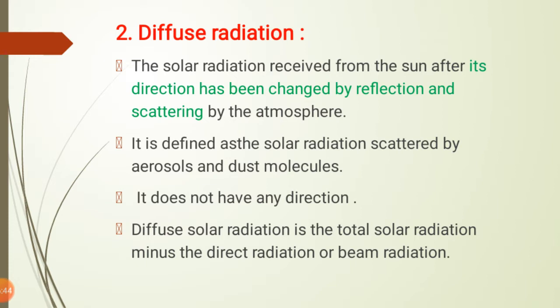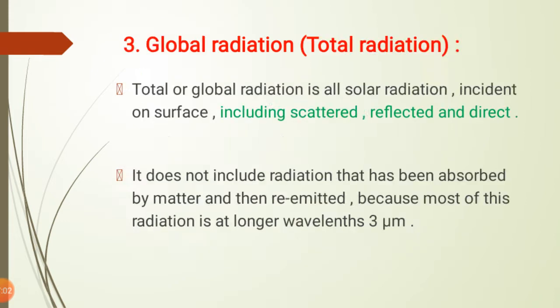Diffuse solar radiation is the total radiation minus the direct radiation, or the beam radiation. That means the diffuse radiation is equal to the total radiation minus beam radiation. So this is all about the diffuse radiation.